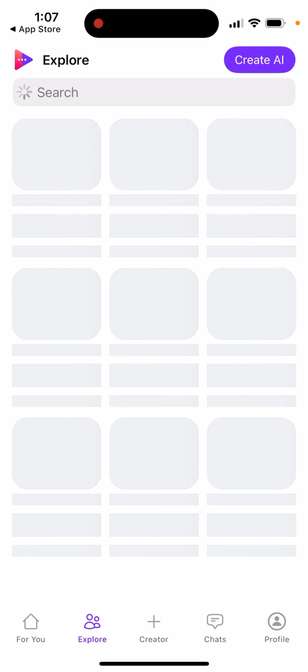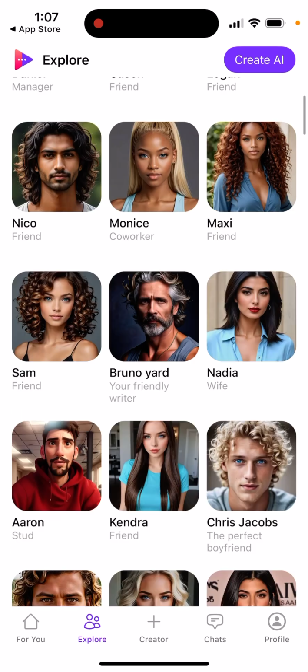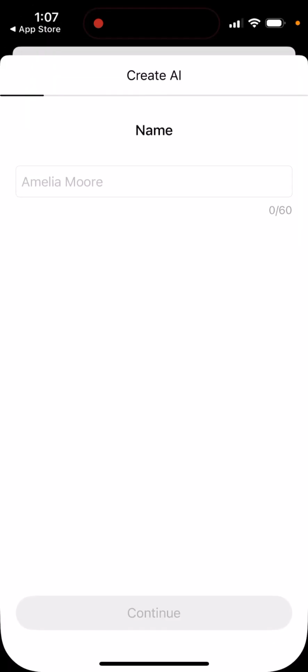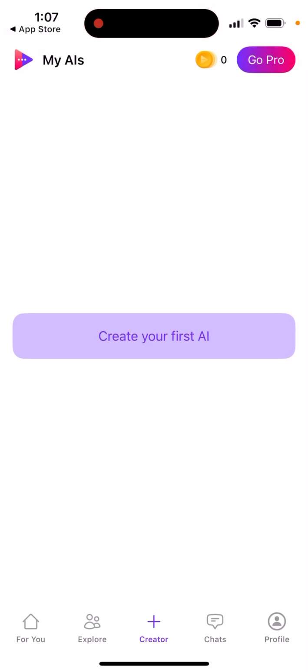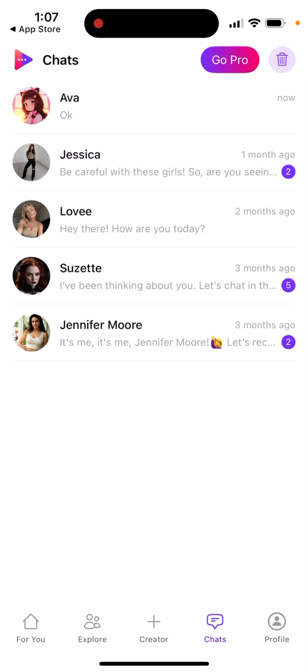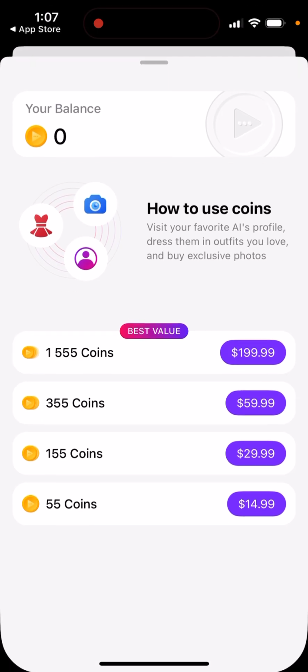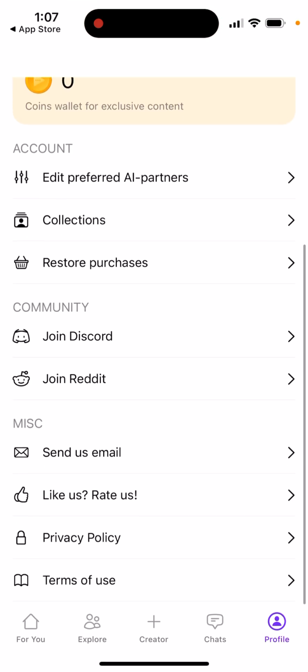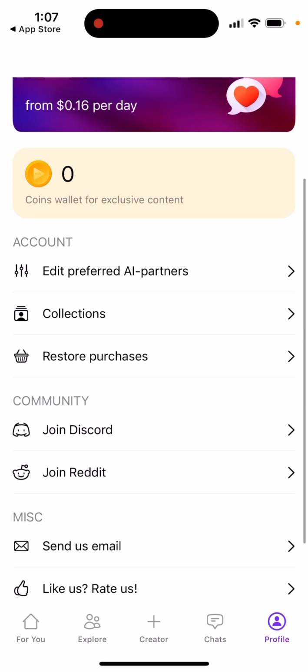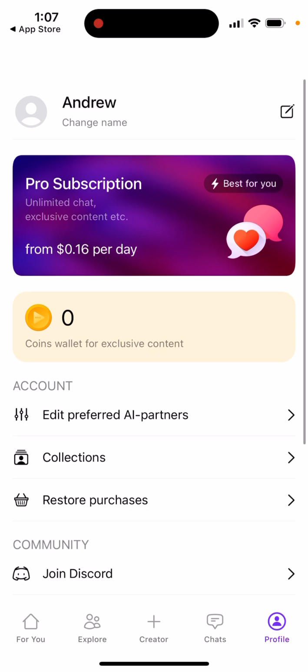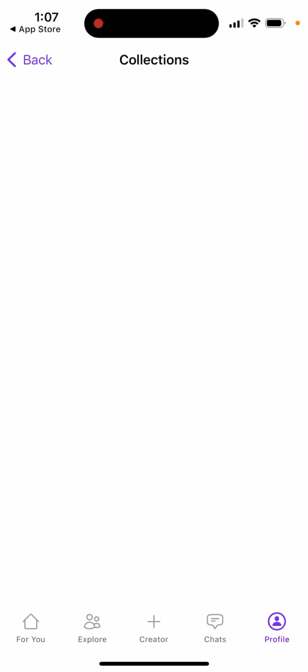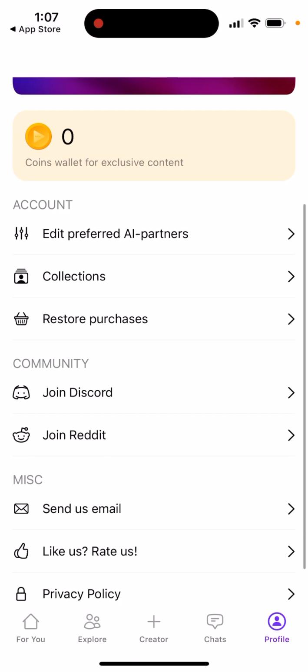Then you can explore different bots. You can search for them. You can also create your own AI bot. Then there are also chats which you can create. And then there is also a profile where you can see the details. There is no way to get free coins. It seems there is no kind of referral code. And yes, things like that.